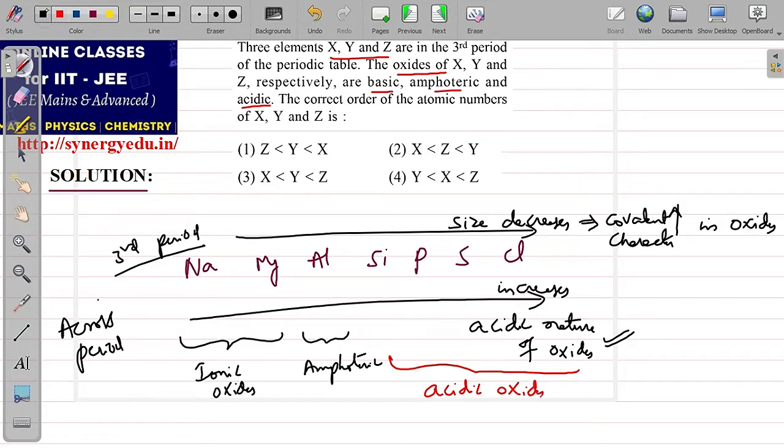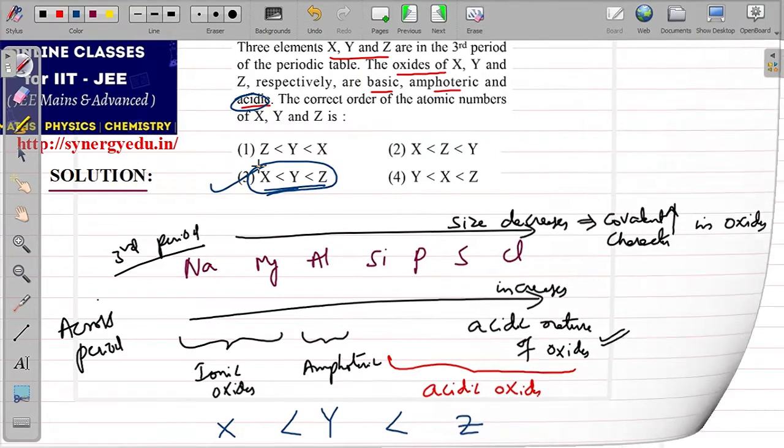So here they are saying the oxide of X is basic, that means X falls among sodium or magnesium, and Y is amphoteric, so Y must be aluminium, and Z is, they are saying, acidic in nature, so Z must be falling here. Therefore, if you see the atomic numbers, atomic number of Z is greater than Y is greater than X, that is satisfying with only this.